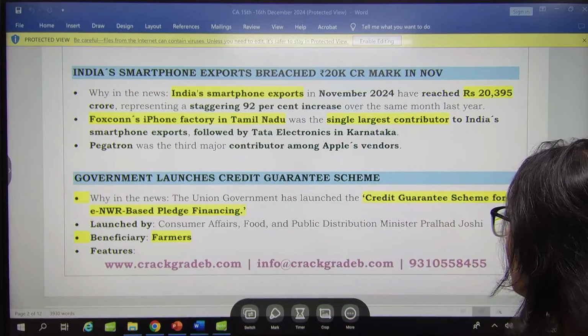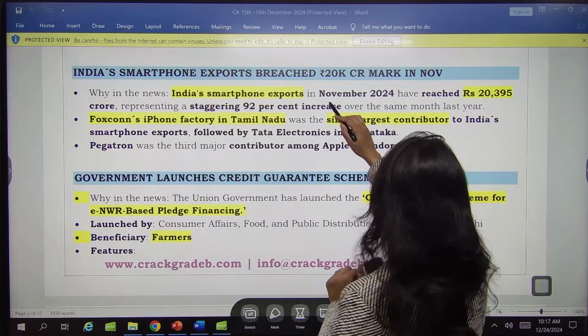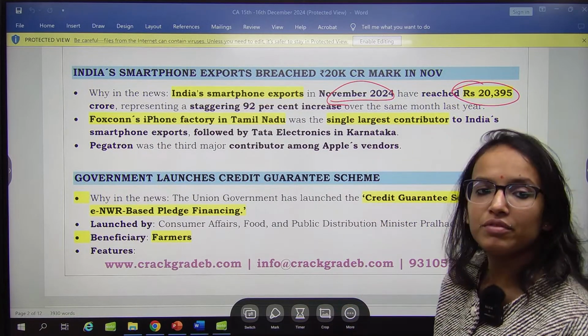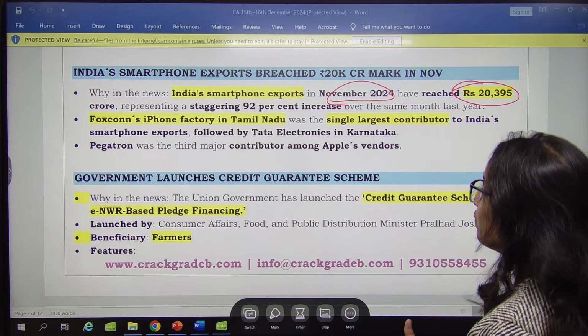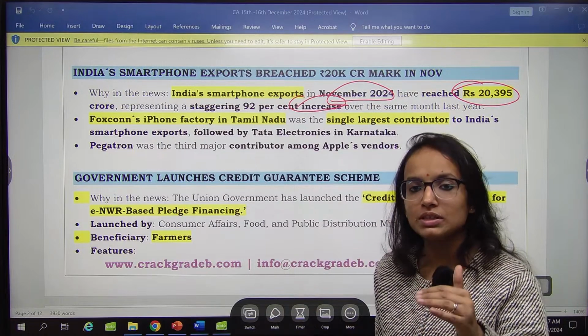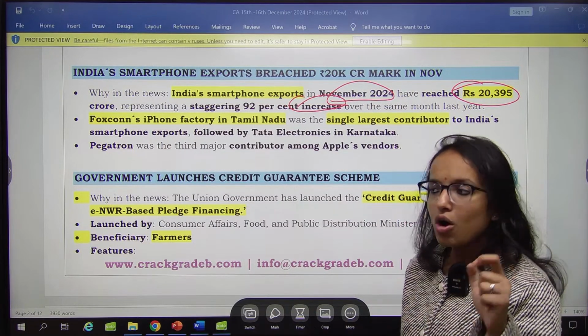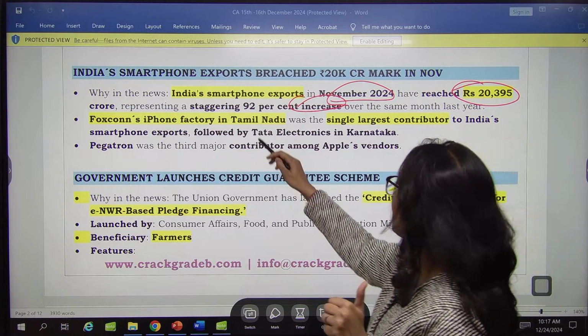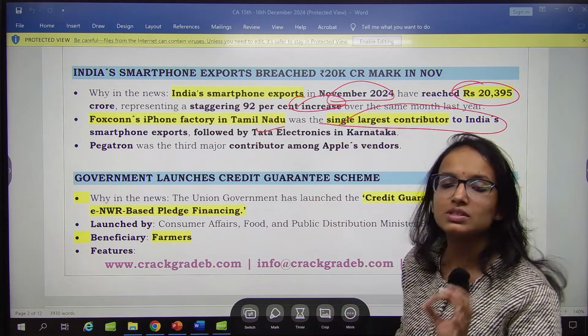Now next thing, India's smartphone exports in November 2024 have reached 20,395 crore rupees, okay, which is a 92% increase over the same month last year, 92% increase. So this can be significant. Also, one more important thing, Foxconn's iPhone factory in Tamil Nadu is the single largest contributor to this export.